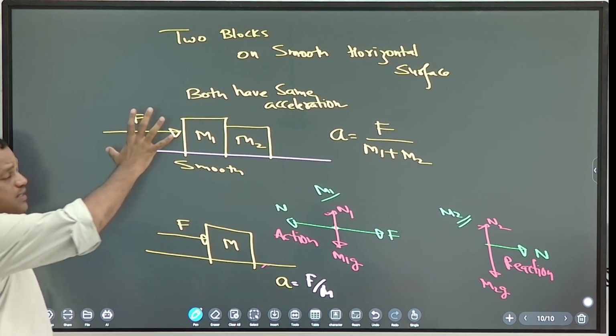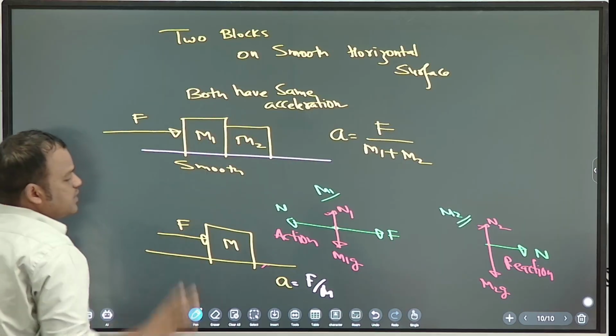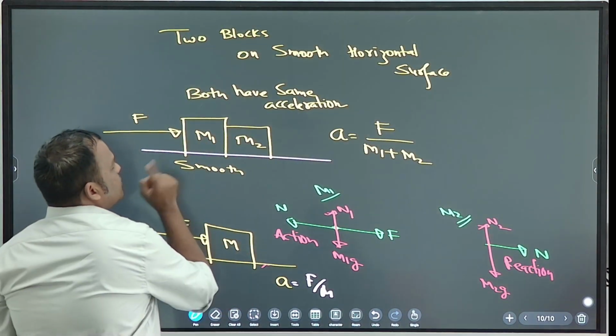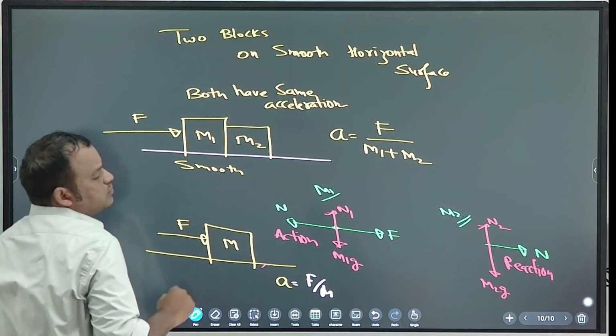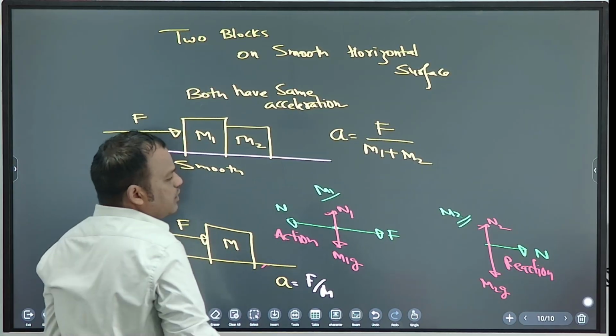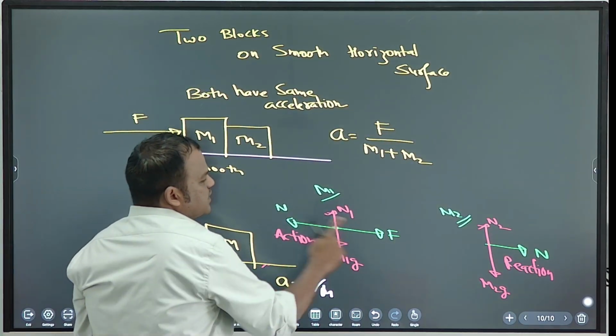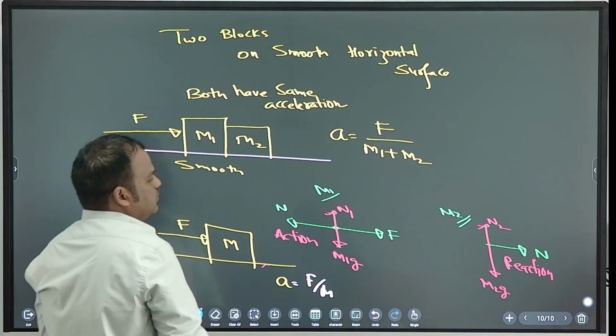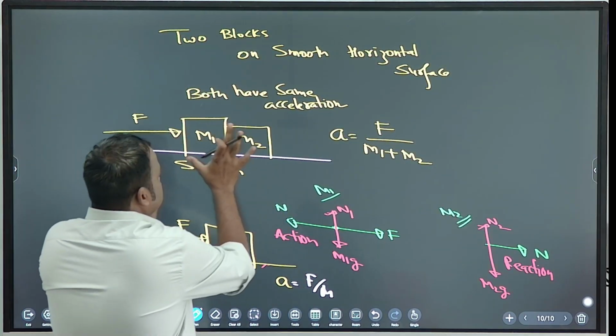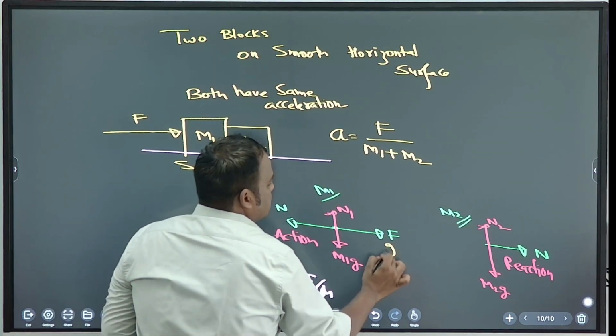So the blocks will accelerate to the right side. What is the unbalanced force for M1? Which is greater, F or N? F is greater because acceleration is to the right side.